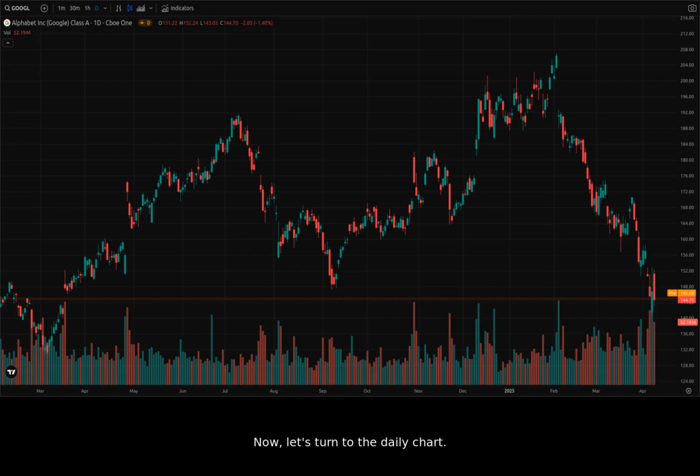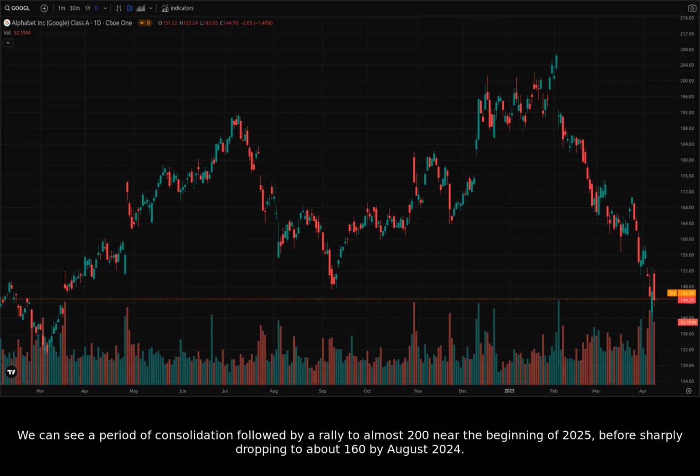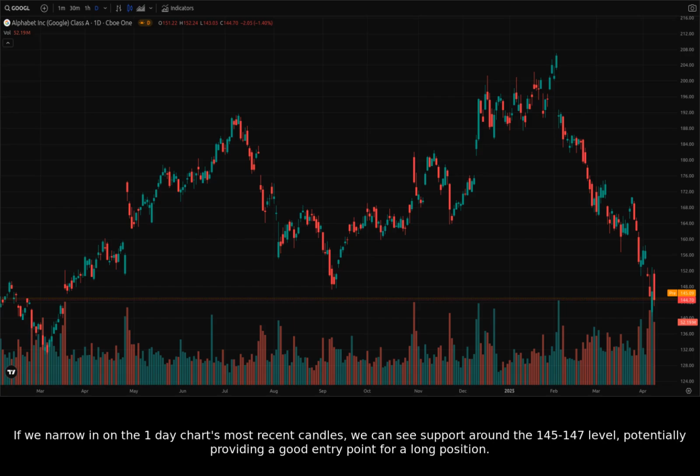Now, let's turn to the daily chart. We can see a period of consolidation followed by a rally to almost 200 near the beginning of 2025, before sharply dropping to about 160 by August 2024. If we narrow in on the one-day chart's most recent candles, we can see support around the 145 to 147 level, potentially providing a good entry point for a long position.